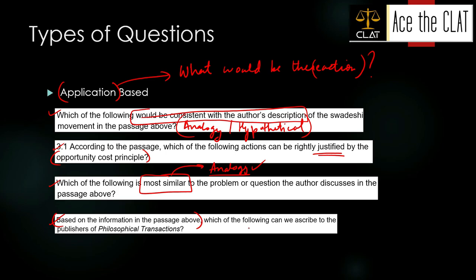Which of the following can be ascribed to the publishers of philosophical transactions? Okay. इसे तुम inference की तरह भी treat कर सकते हो, लेकिन still application of the knowledge from the passage would be required, right? So application based में hypothetical होते हैं, you have to derive a principle sometimes, you have to draw analogies, or you have to exemplify the principle given in the passage as well.